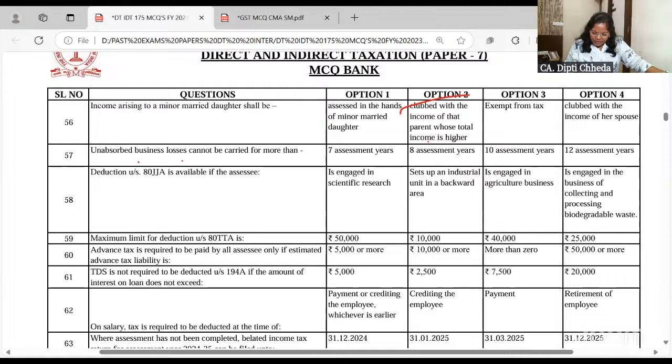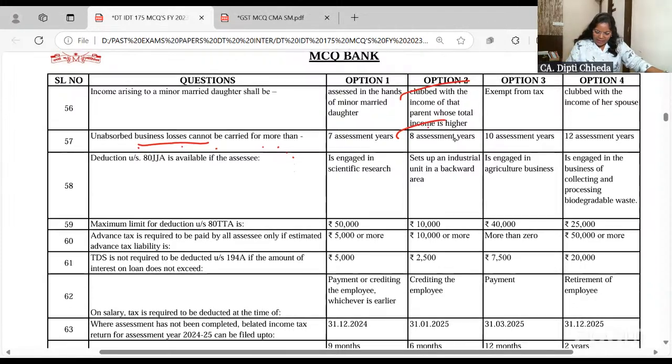Normally business losses cannot be carried forward for more than 8 years, except unabsorbed depreciation which can be carried forward indefinitely. I'm doing a little extra to help you link up. It's okay if you're not able to recollect, you're doing it with me now, no problem.